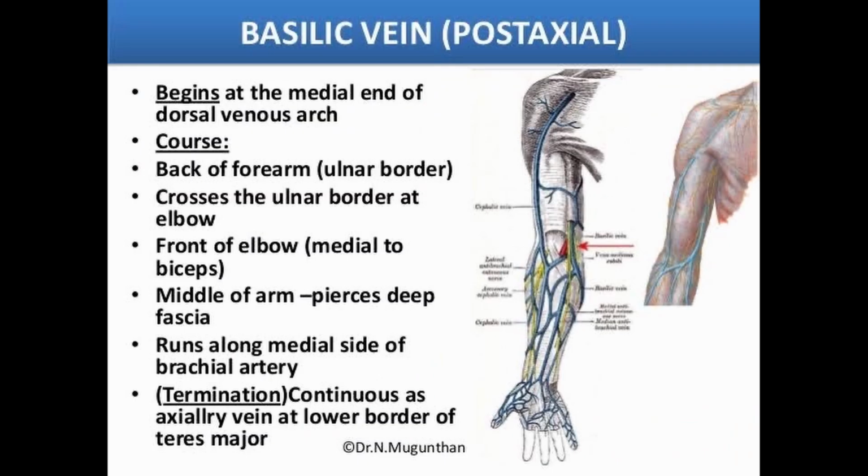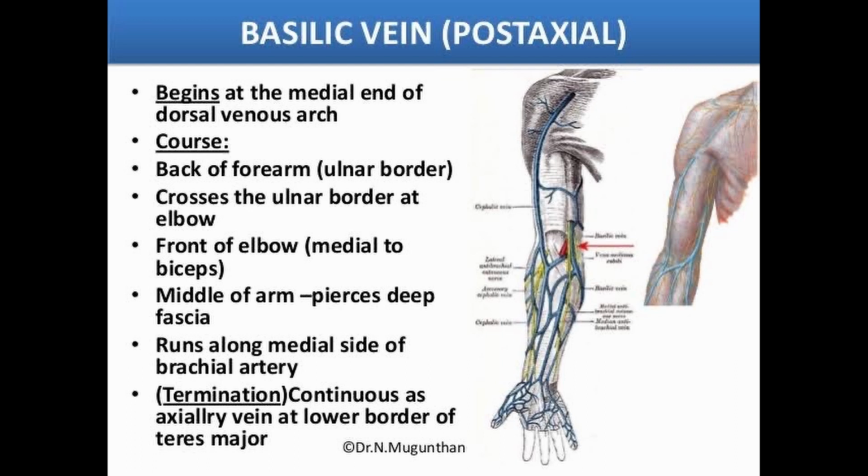Now the second one is the basilic vein. We discussed previously that the basilic vein is present on the medial aspect. It begins at the medial side of the dorsal venous arch, whereas the cephalic vein begins from the lateral end of the dorsal venous arch. As for the course of the basilic vein, it runs from the back of the forearm along its ulnar border and crosses the ulnar border at the elbow. In front of the elbow it lies medial to the biceps, as you can see on the diagram,